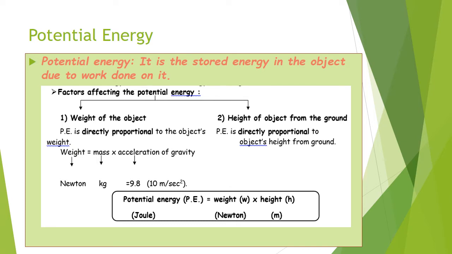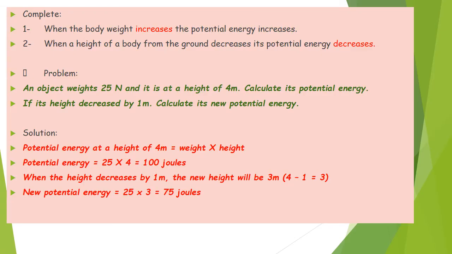The unit of potential energy is joule, the unit of weight is Newton, and the unit of height is meter. Again, potential energy equals weight times height. Complete: when the body weight increases, the potential energy increases. When the height of a body from the ground decreases, the potential energy decreases, because there is a direct relation between potential energy and weight or height.